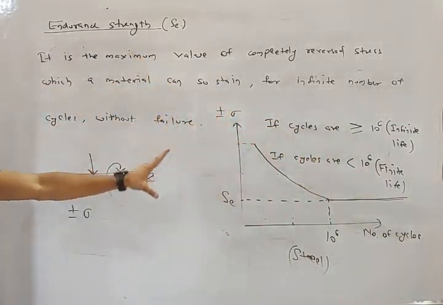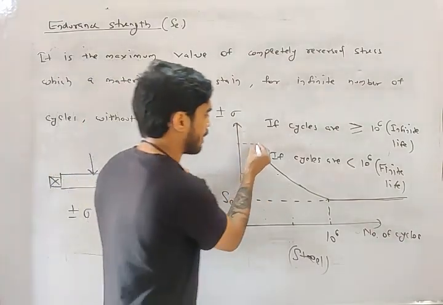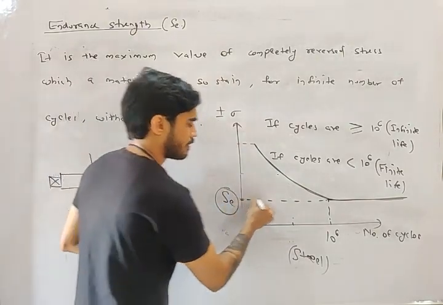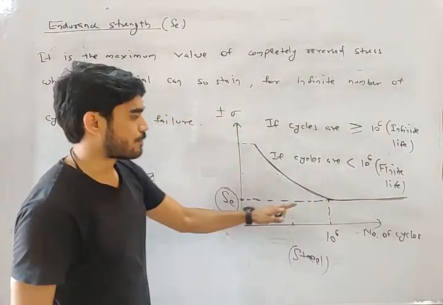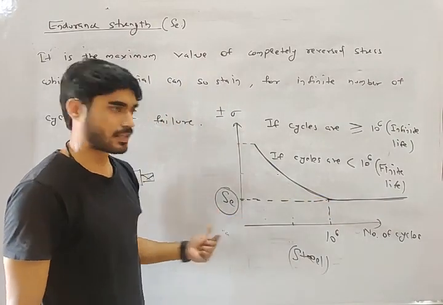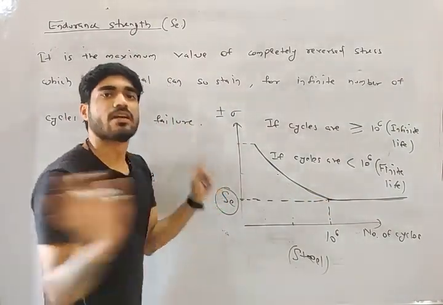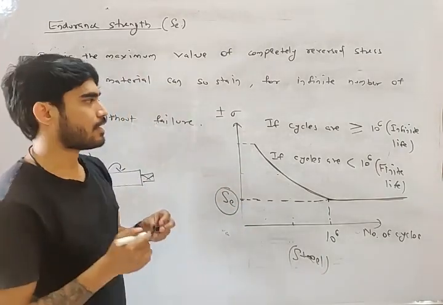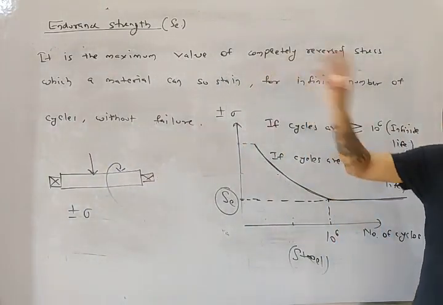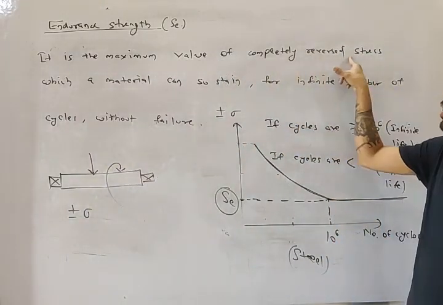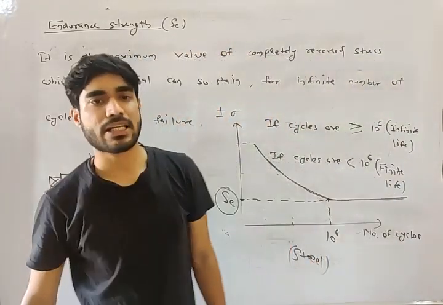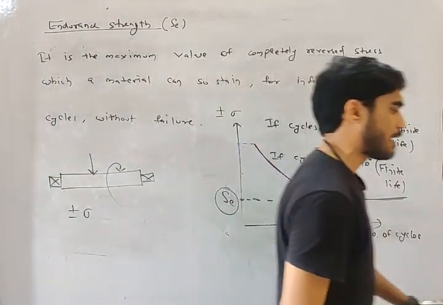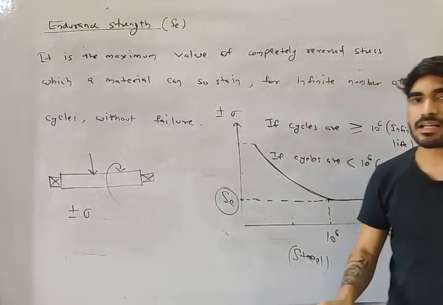This is the graph for steel, my friend. At 10 to the power 6, the graph becomes horizontal like this. The stress at which it becomes horizontal is known as endurance strength. If your stress is less than endurance strength, infinite life. If stresses are more than endurance strength, finite life; it will fail. Understand the meaning of endurance strength: it is the maximum value of completely reversed stress which a material can sustain for an infinite number of cycles.